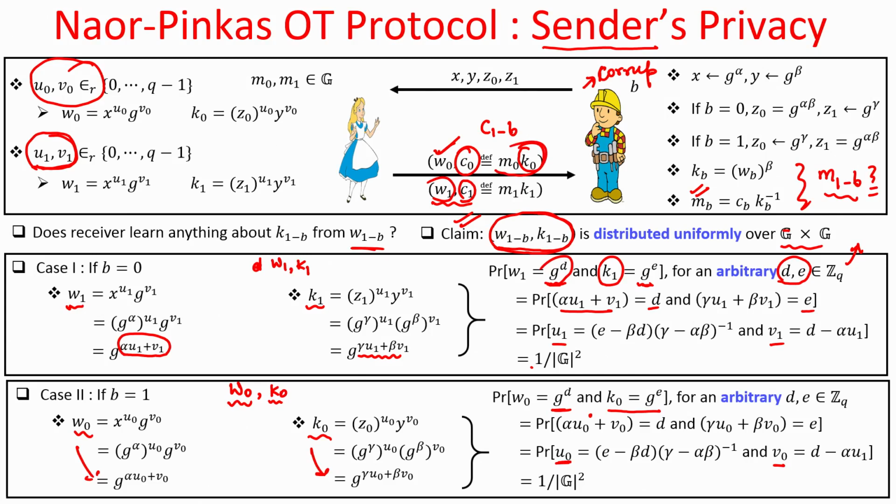So, that ensures sender's privacy, and now hopefully that helps you understand why Alice is performing computations like this. The underlying idea behind this protocol is that somehow magically Alice should be able to use the key K sub B based on the Diffie-Hellman triple component out of these 4 elements, and Bob should be able to use only that key K sub B for unmasking the message he is interested in.